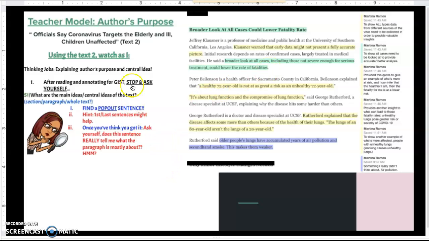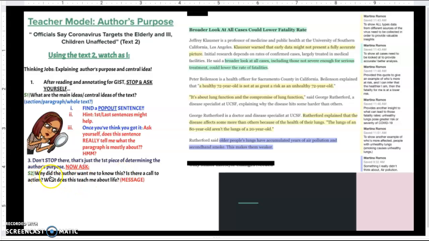Now, you don't stop there. That's just one piece of the entire skill. It's a layered skill here for us, guys. We need to now ask ourselves, why did the author want me to know this? Is there a call to action, or what does this teach me about life, or what's the big message here? Well, when I'm looking at this, it really seems like the author is trying to suggest or hint that the healthier we are as people, the more likely we are to survive the coronavirus.